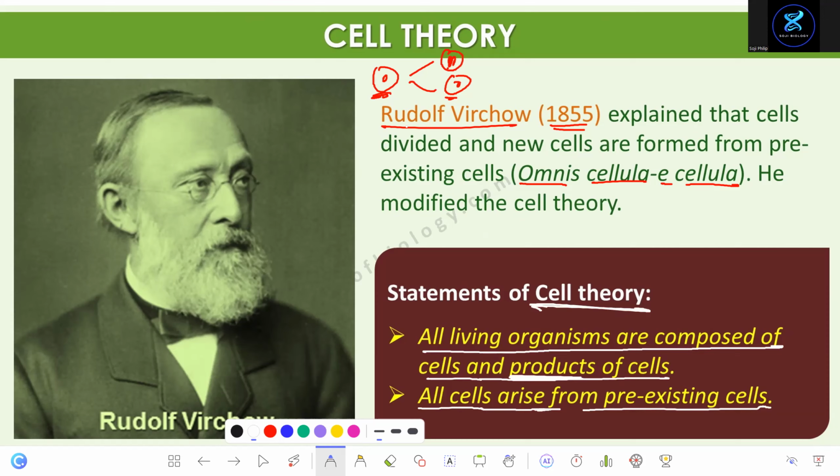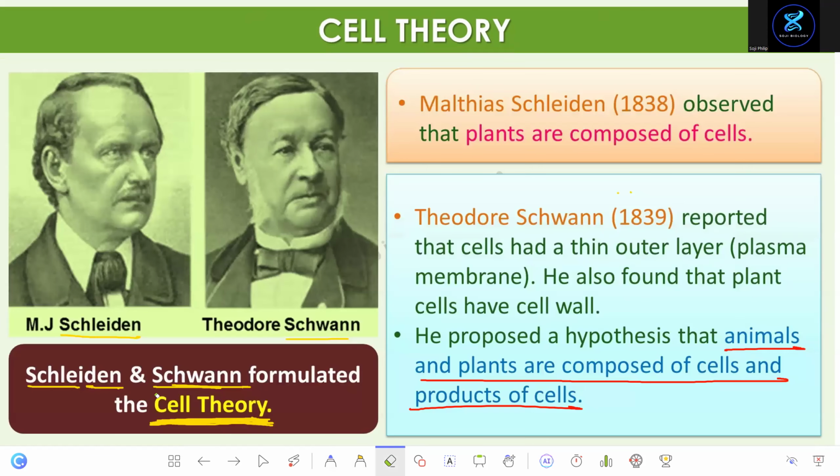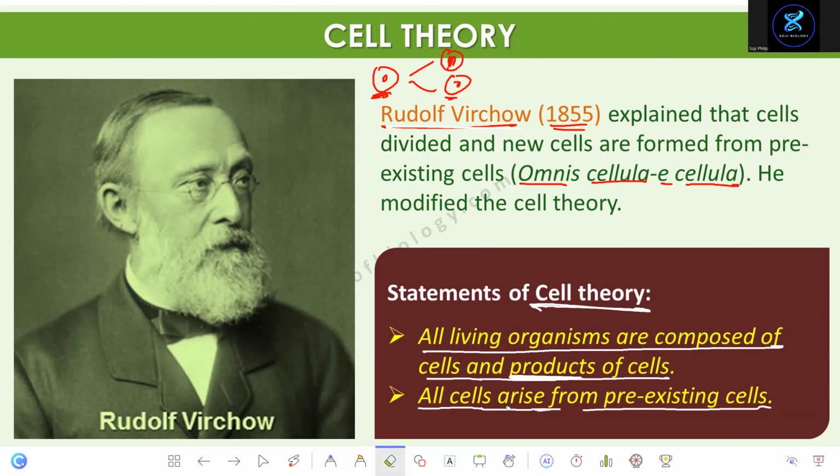Learn the name of the scientist, Rudolf Virchow. What he did, he explained this. This is in the reader, so you have to learn this. Omnis cellula e cellula. And what's the name of these two scientists? Schleiden and Schwann. Today, cell theory is known by their names, and this is a complete cell theory.